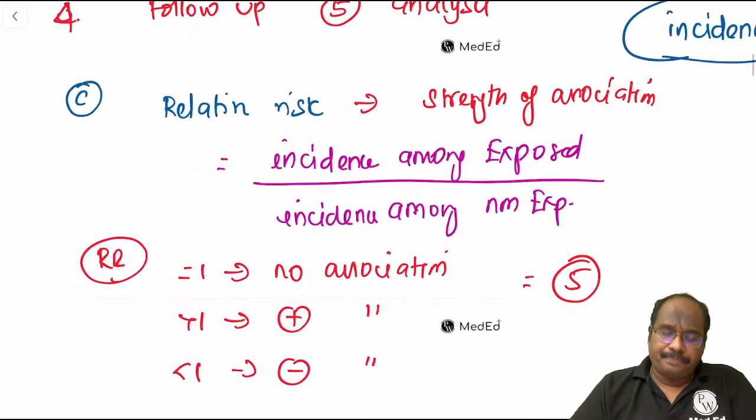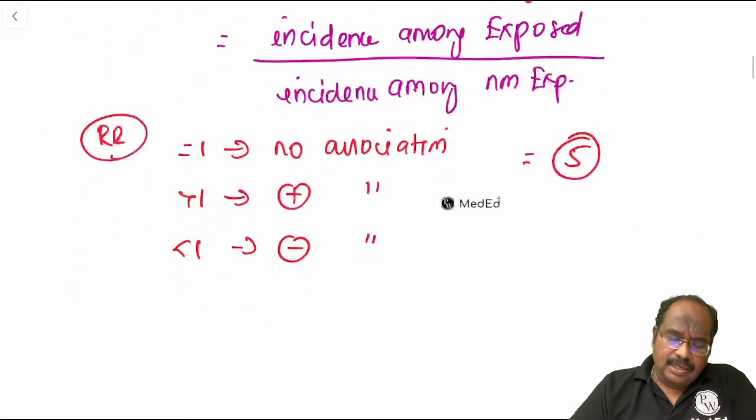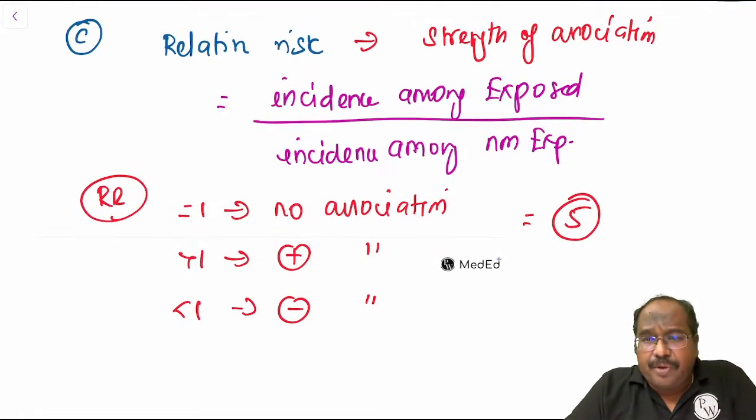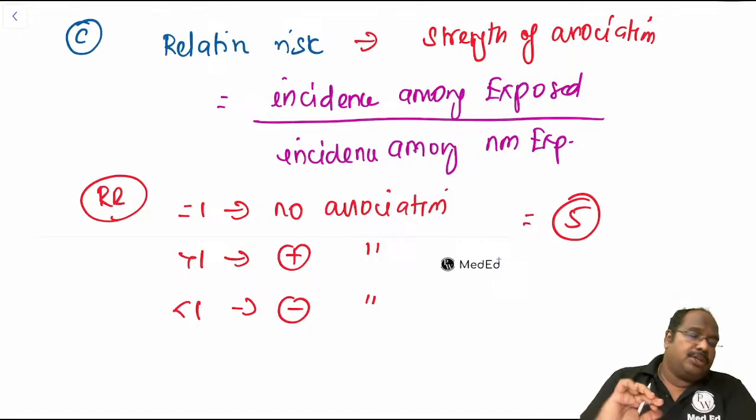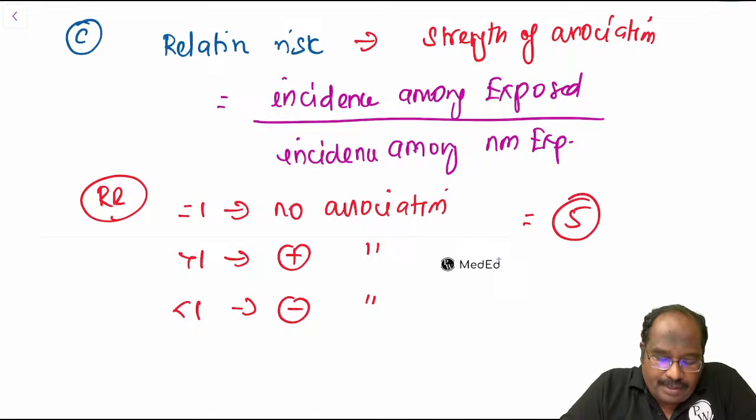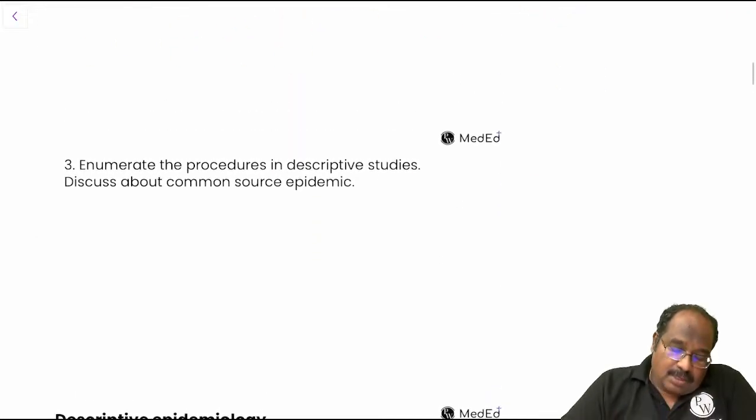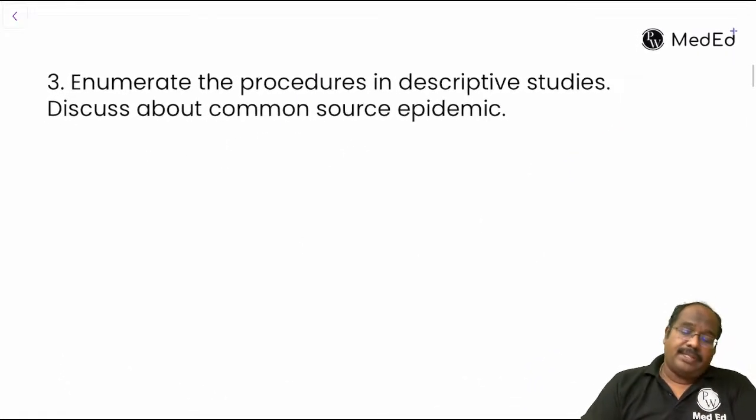So are we clear? So this is relative risk. Attributable risk we will see again, for a cohort study. Again, one more question is there. Short notes we can see it. Next. Shall I proceed, guys? Are you able to follow this?